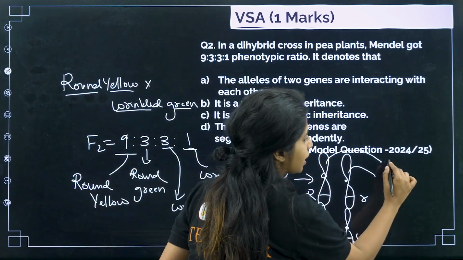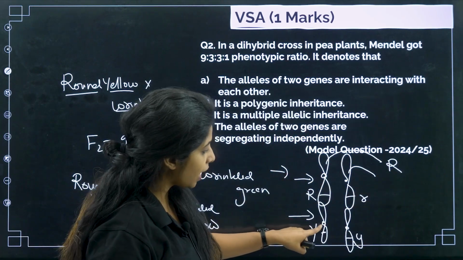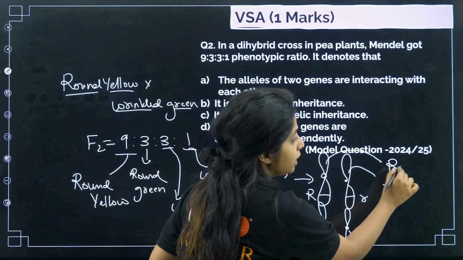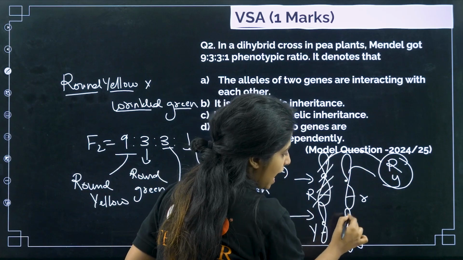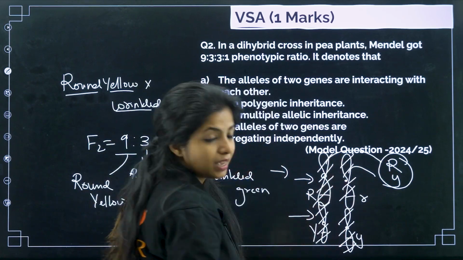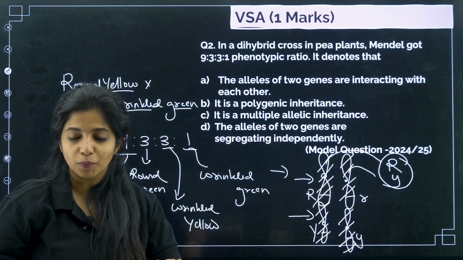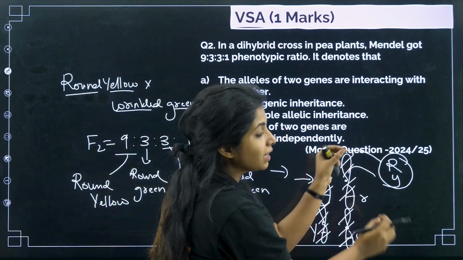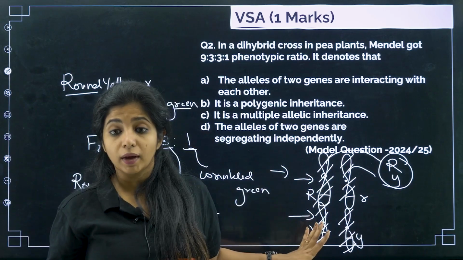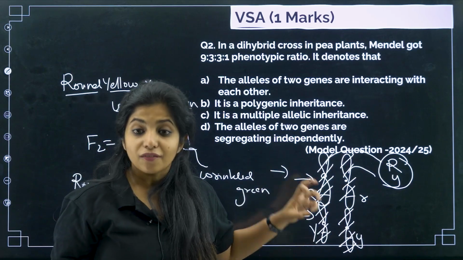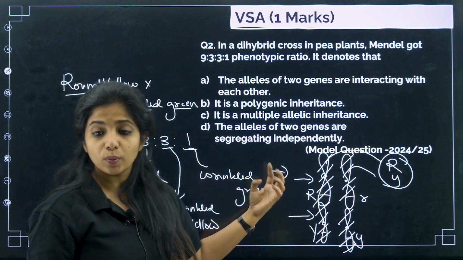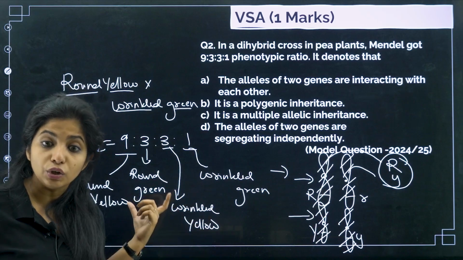So suppose I took capital R from here. From here, I cannot say that I will always take capital Y. I can take small y also. So in a gamete, I can have this chromosome and this chromosome. In the next gamete, I can have this chromosome and this chromosome. This is known as the law of independent assortment. So they are basically segregating independently. They are not dependent upon each other. They are not saying I will only go with capital Y. It's not like that, which is why you see new combinations. If they always went together, you never would have seen newer combinations.